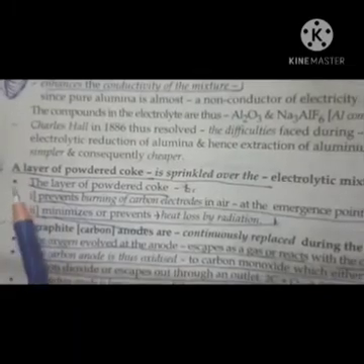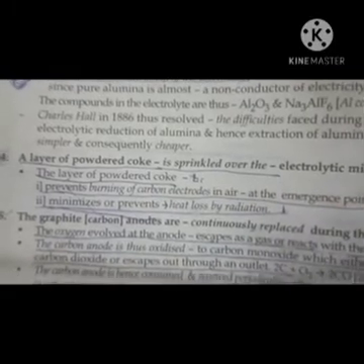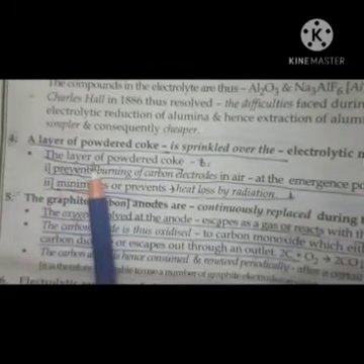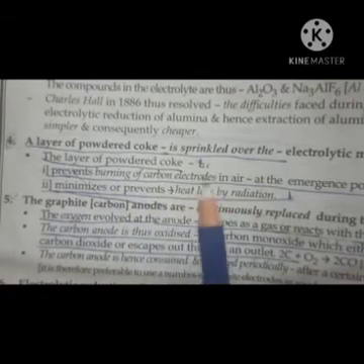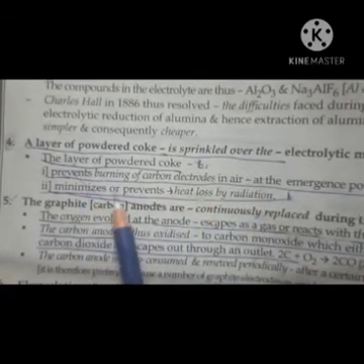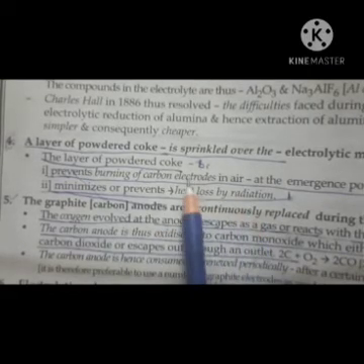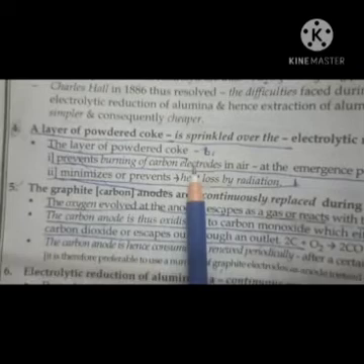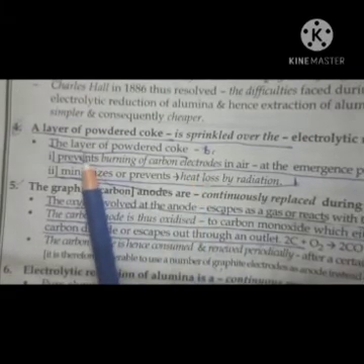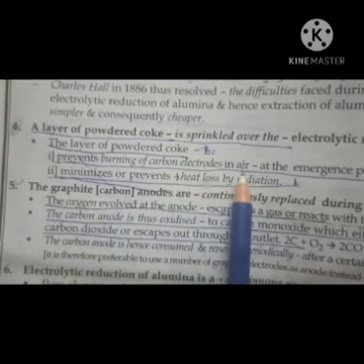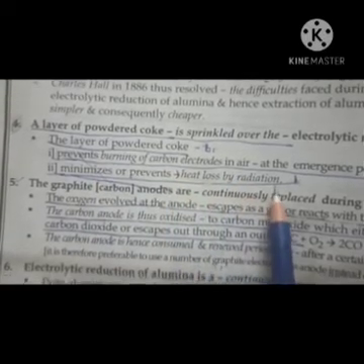Now the question is, why is a layer of powdered coke sprinkled over the electrolytic mixture? Because powdered coke prevents burning of carbon electrodes in air, and it minimizes heat loss by radiation. So learn these two points. First, it prevents burning of carbon electrodes in air. Second, it prevents or minimizes heat loss by radiation.